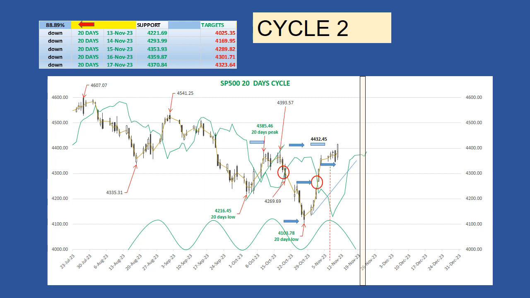The second piece of information will be, when the 20 days low is confirmed, I will draw a trend line from the October low to the 20 days low. When the market breaks below this trend line, this will confirm the 40 days peak is formed or in formation. Then we will watch where the 40 days peak occurred, compared to the peak of the cycle on the